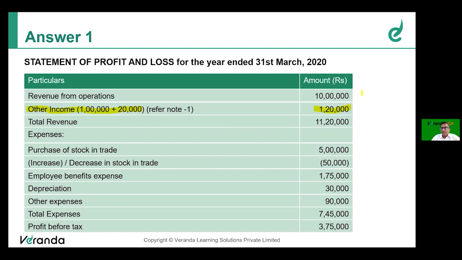Revenue from operations 10 lakh, no change. Purchase of stock in trade, no change. Increase, decrease in stock, no change. No change in anything. The only change is other income. What is the 20,000 rupees? We have to refer to note number 1. What is note number 1? If you have read the problem carefully, it says current investment purchased from a company held for the purpose of trading.